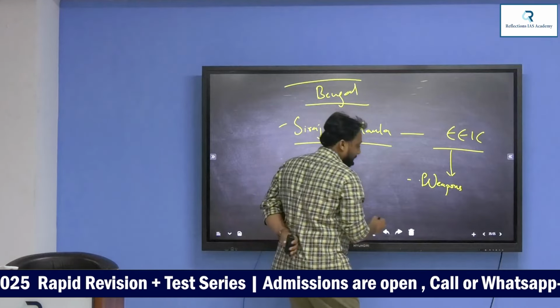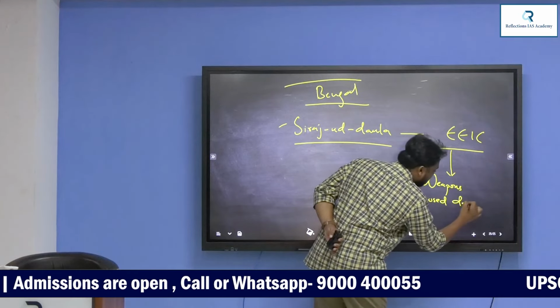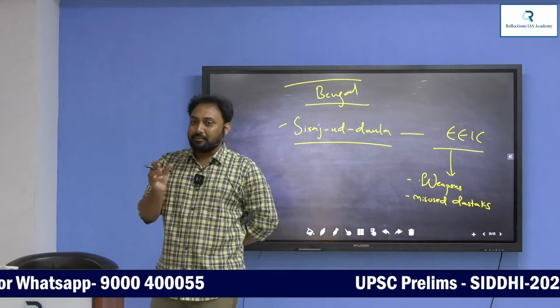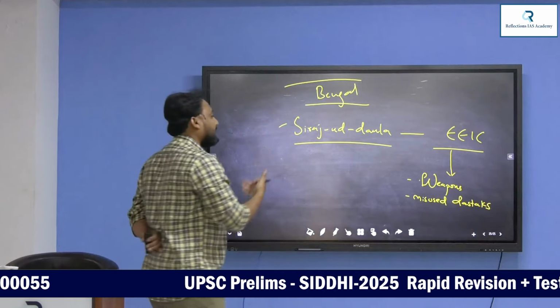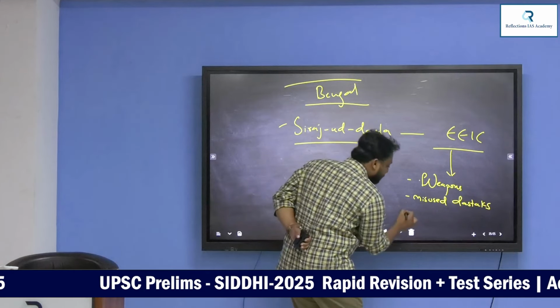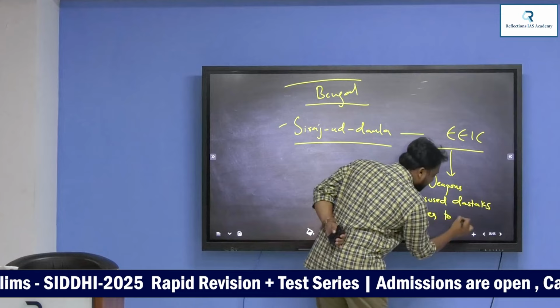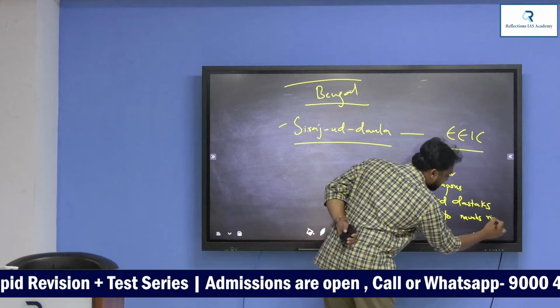The English East India Company started misusing dastaks. Dastak means golden farman. Understand? They started misusing it. They started using weapons. The English East India Company gave shelter to the Nawab's rivals.